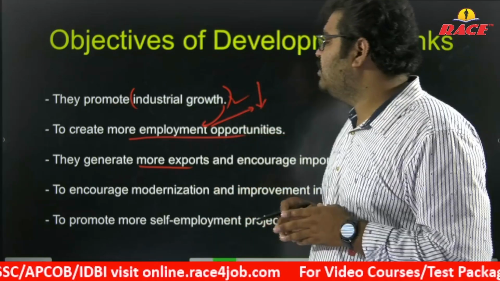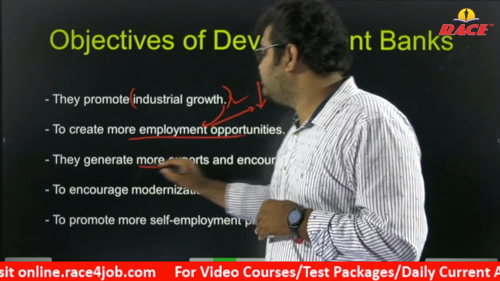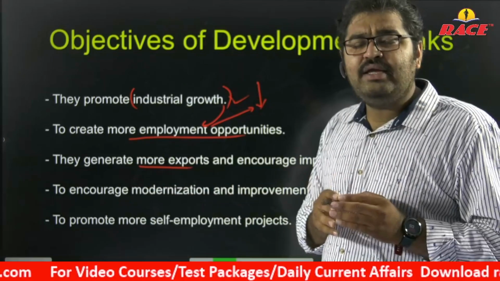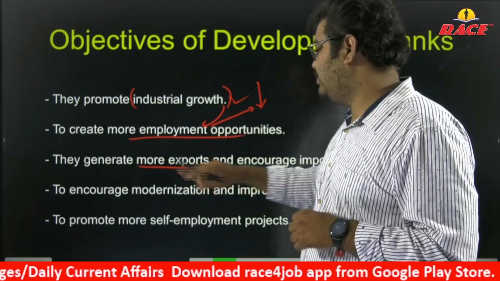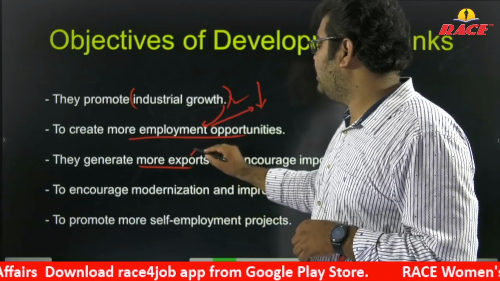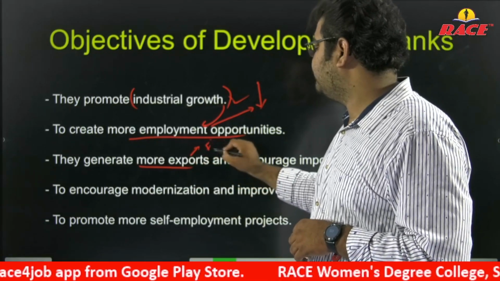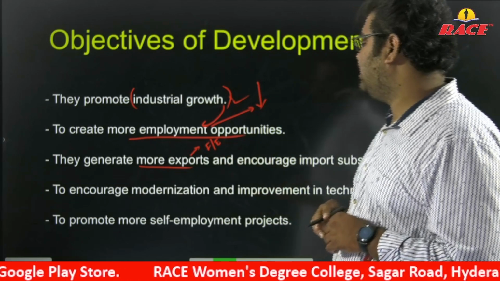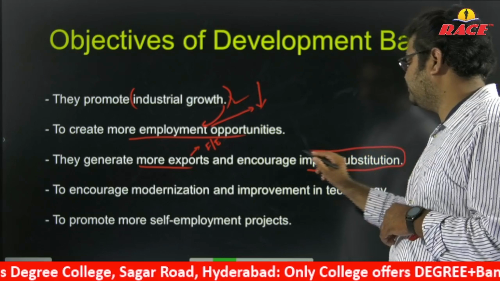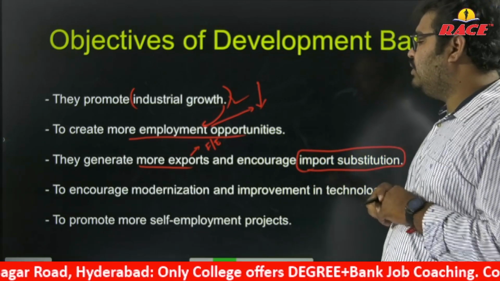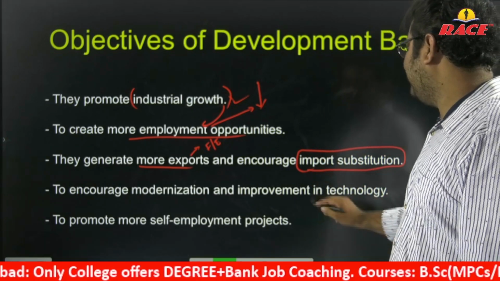So if a country flourishes with industrial development, the country can send its products abroad to other countries. What do you call that? Exports. When exports are there, you can earn good foreign exchange. They generate more exports and encourage import substitution. Import substitution. Also, to encourage modernization and improvement in technology.